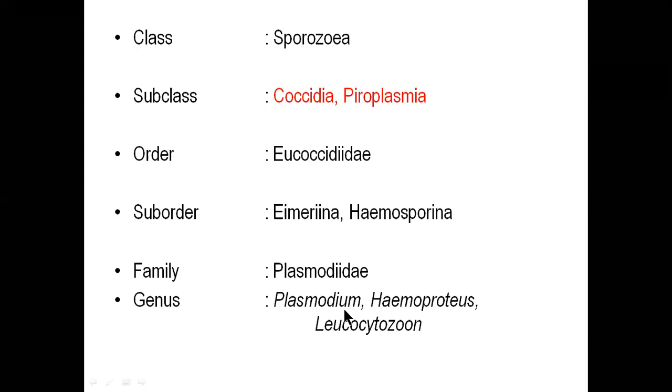The name malaria, if you look at its etymology, means bad air, that means not good air.